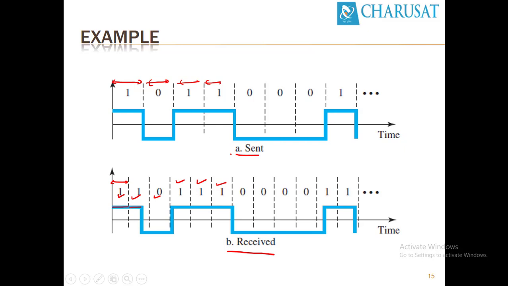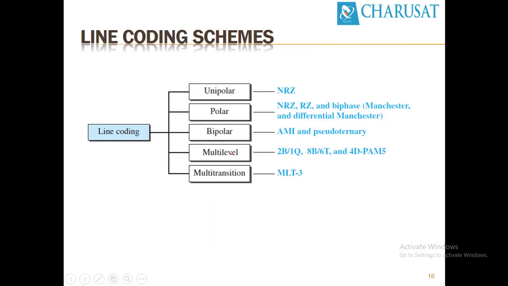So far we have discussed the parameters which we should take care of while transferring data or digital signals. There are 5 categories of line encoding scheme. The first one is unipolar, then polar, bipolar, multi-level, and multi-transitions.